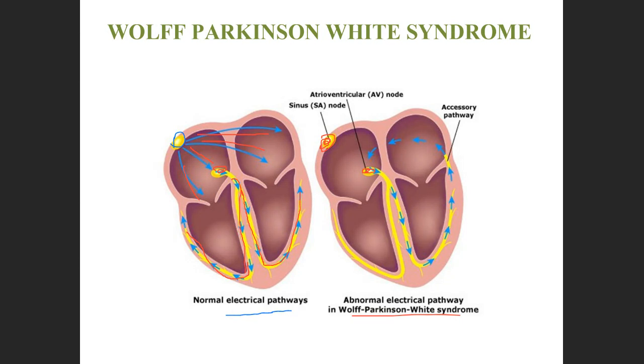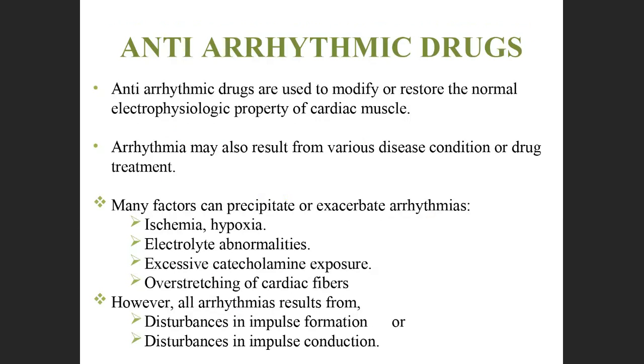And what are they doing? They are traveling to the bundle of His and Purkinje fibers and again going back to the AV node. So what will happen? This will generate some irregularity in the heartbeat. That is known as Wolff-Parkinson-White syndrome. That means they will take an accessory pathway, that is, extra pathways, and the impulses actually do not generate from the SA node.